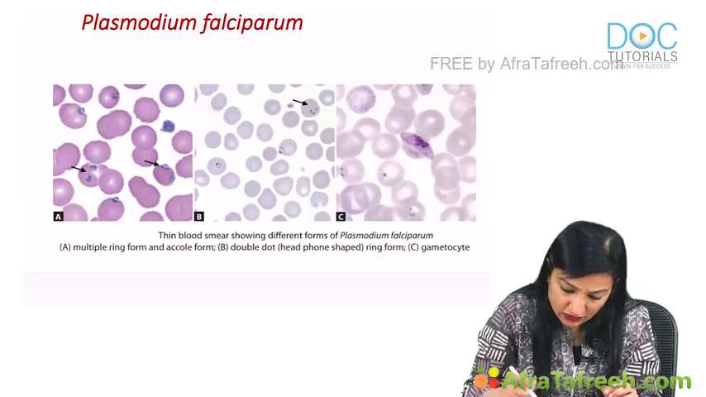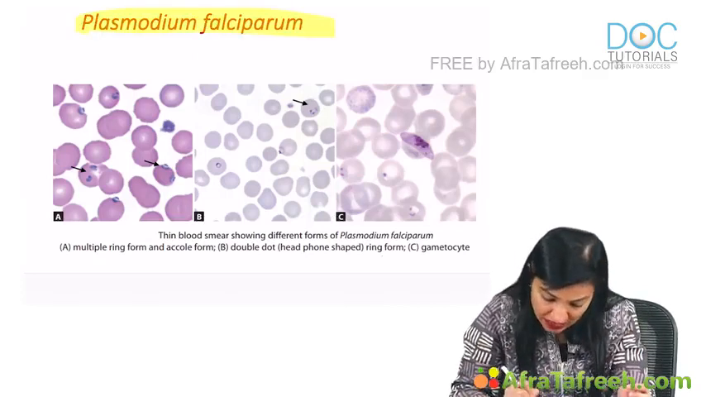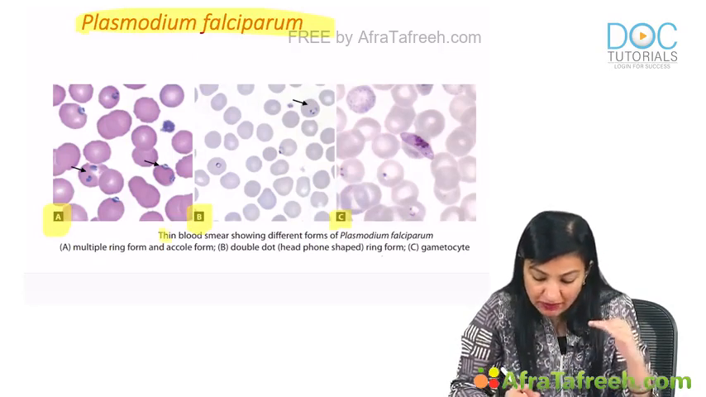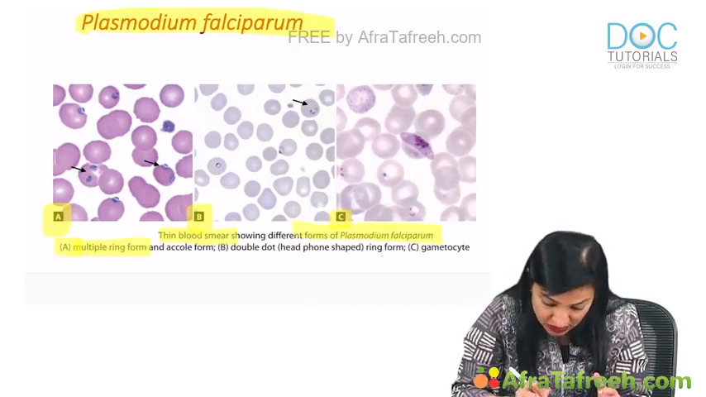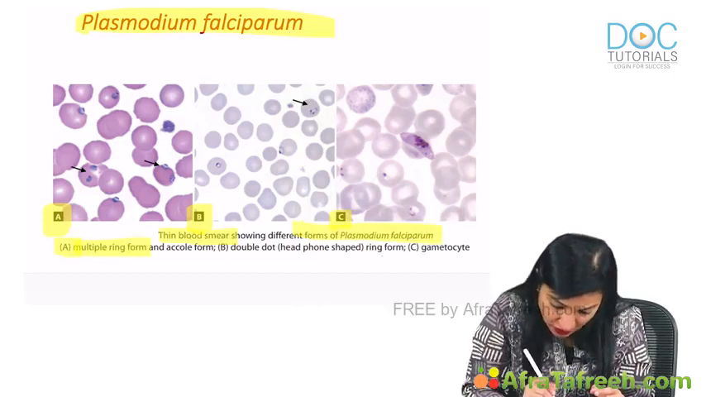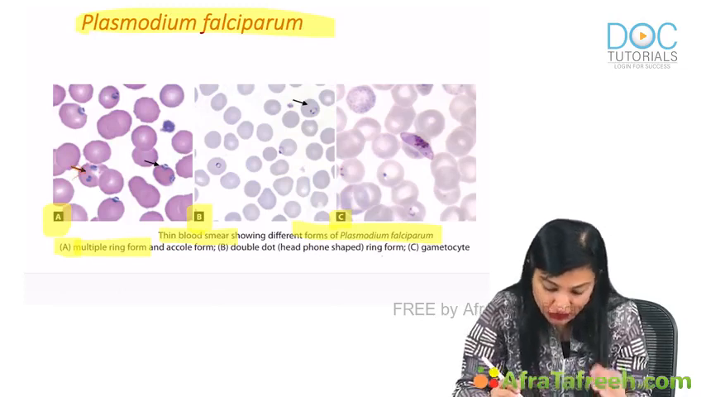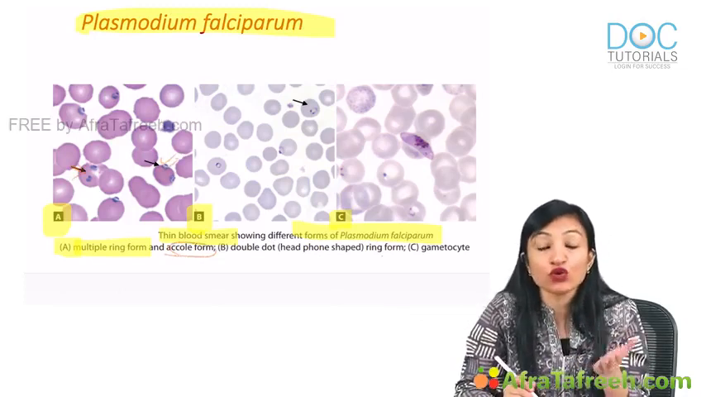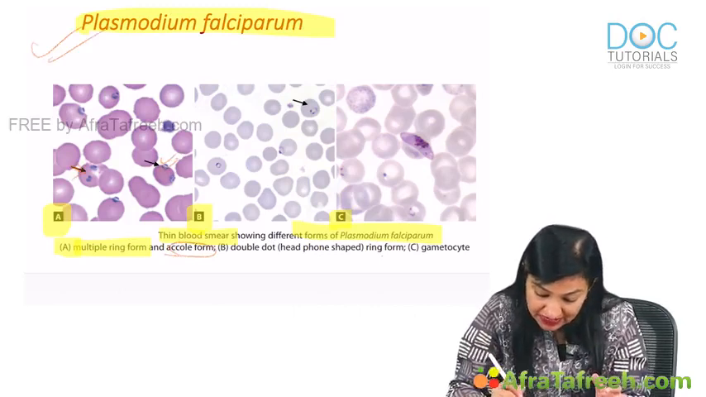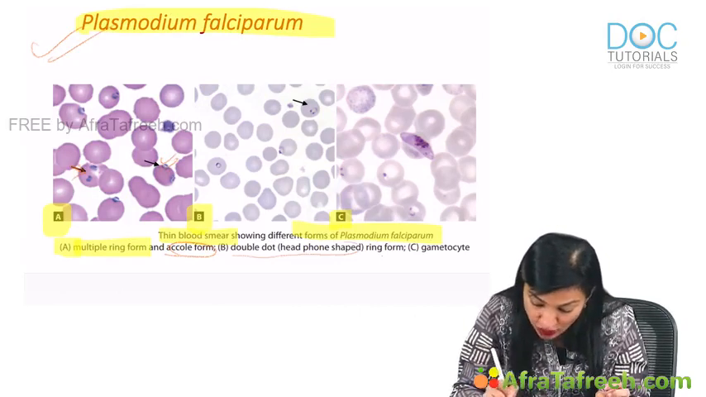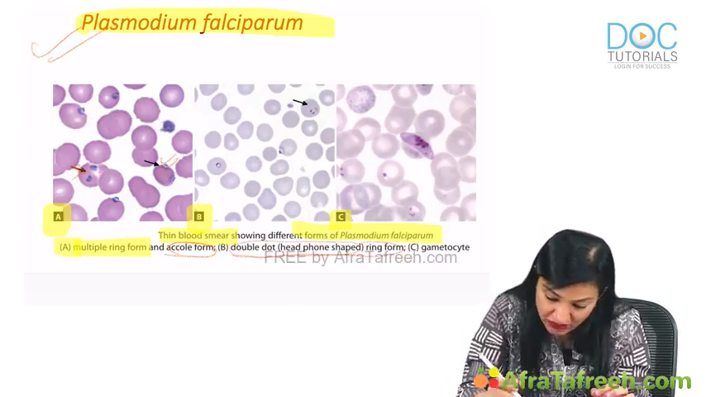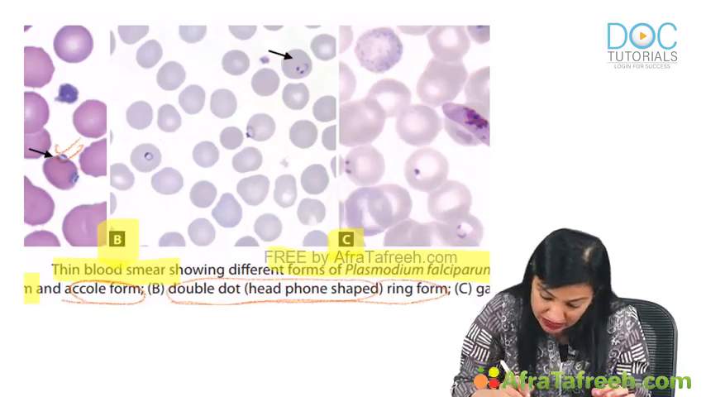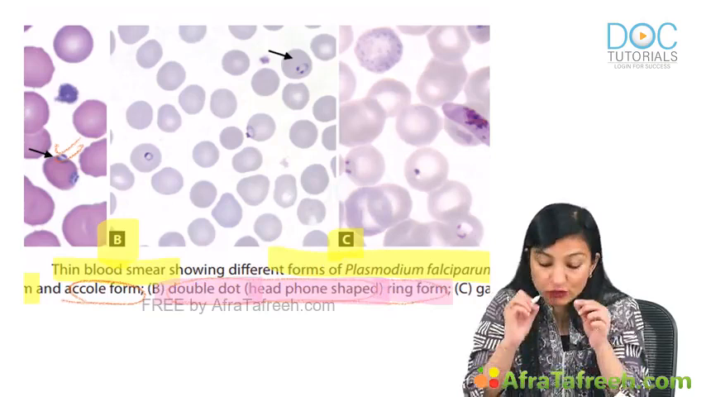Guys, have a look at this. Plasmodium falciparum. Okay, now we'll go from left to right, A, B, C. A is showing what? This is a thin blood smear showing the different forms of Plasmodium falciparum. Figure A shows the multiple ring forms. As you can see, let me point it out. See this black arrow, multiple ring forms are seen, and the accole or applique forms of Plasmodium falciparum. Then in the middle, you see the double dot form or headphone shaped ring form. This again is a feature of Plasmodium falciparum. Remember, double dot or headphone shaped ring form, two dots seen.